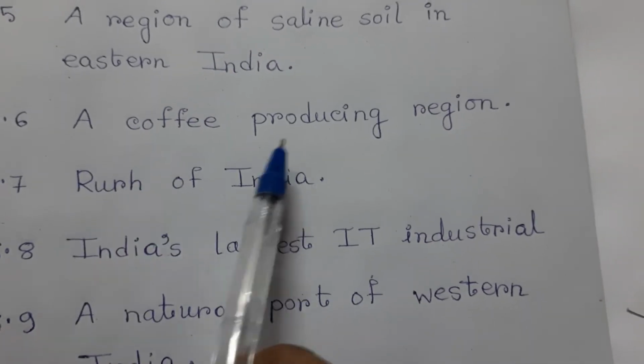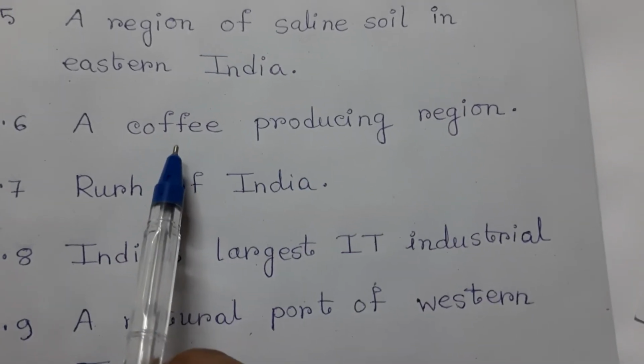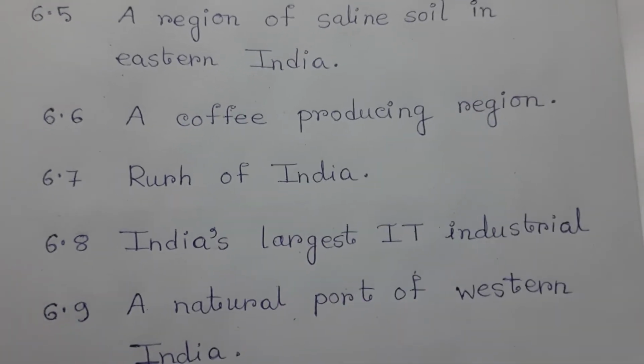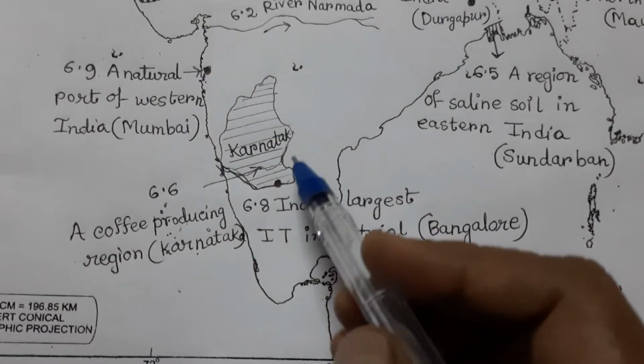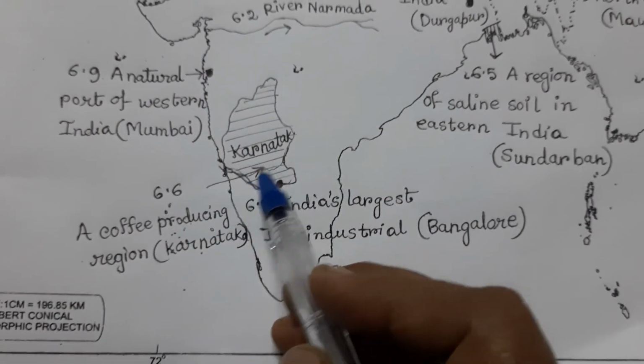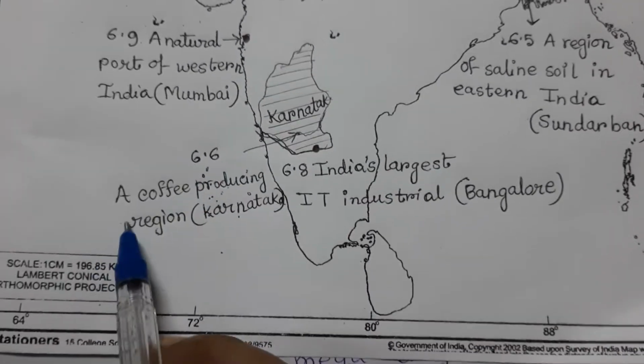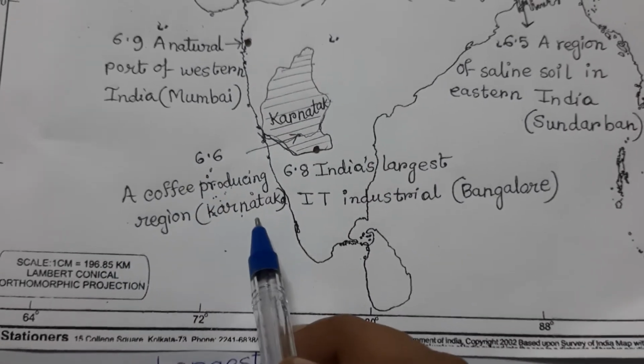6.6, a coffee producing region, and we know Karnataka is a very famous coffee producing region. So here is Karnataka, and I locate this position with an arrow and write 6.6 a coffee producing region, Karnataka.